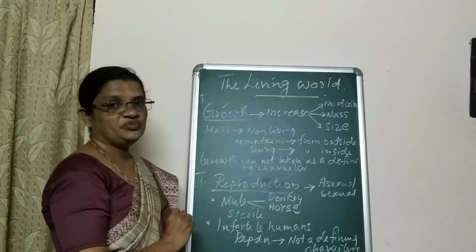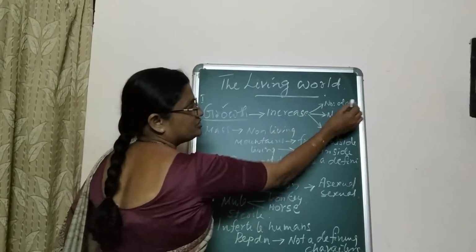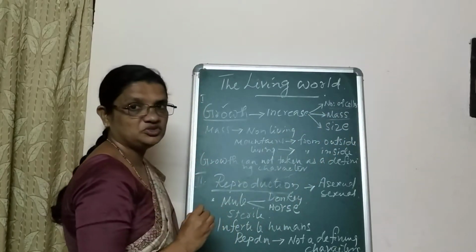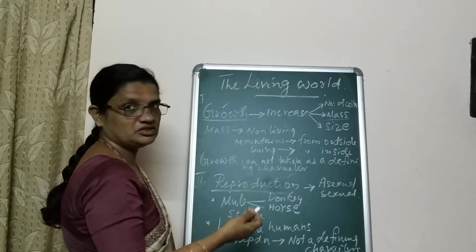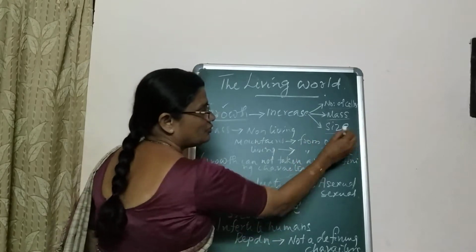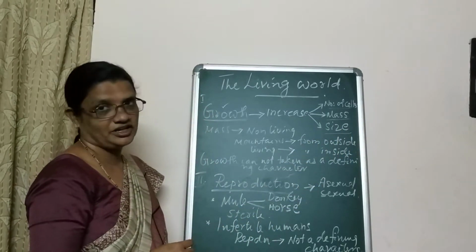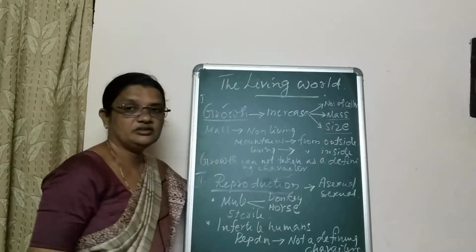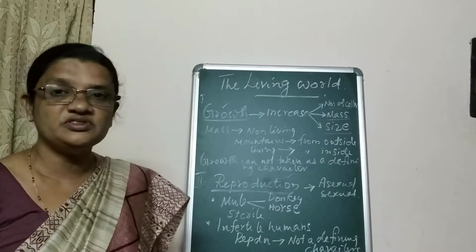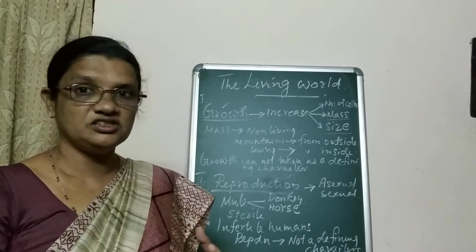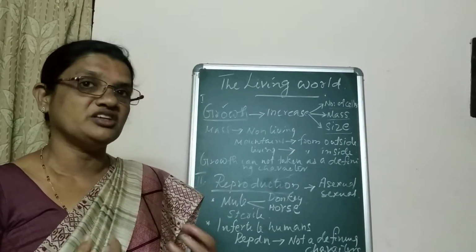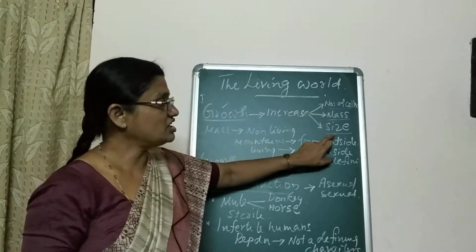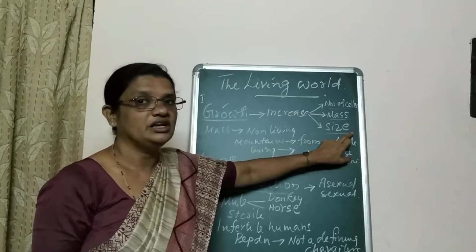Growth means increase in number of cells, increase in mass of tissues or organ structures, and increase in size of the organs. When the number of cells in an organism increases and, as a result, the mass of tissues increases, the size of the organism will increase.